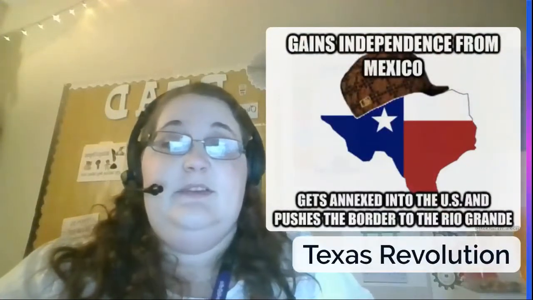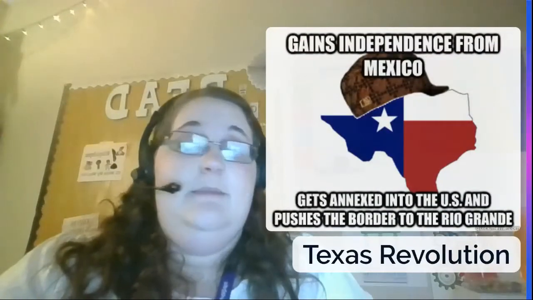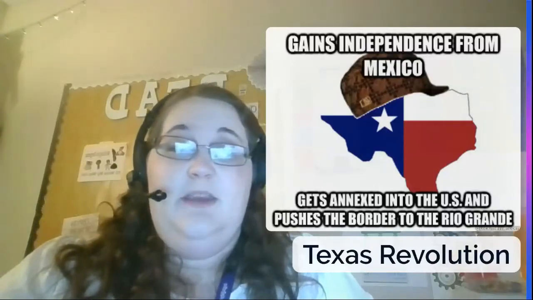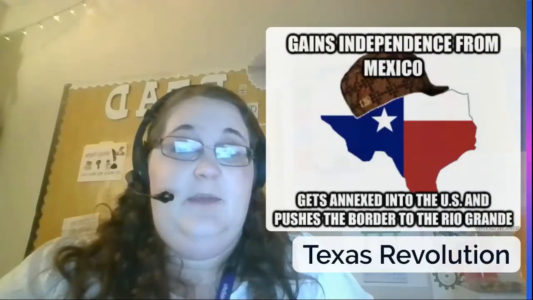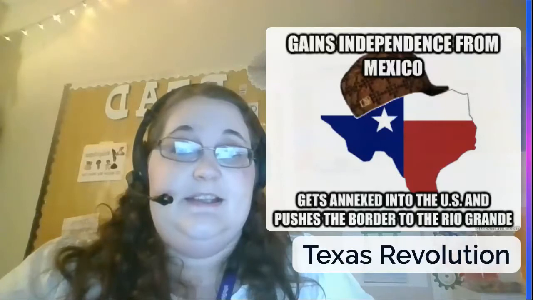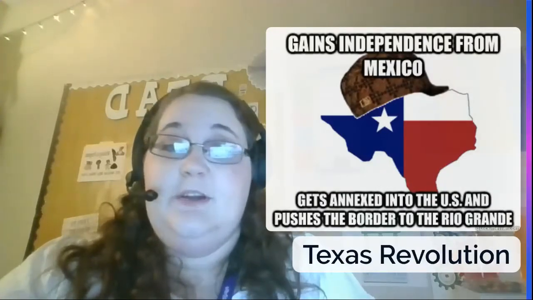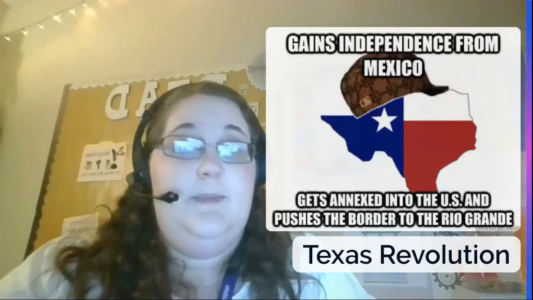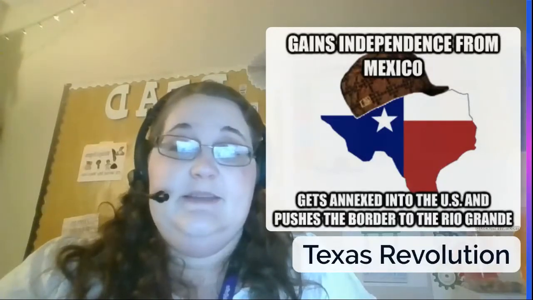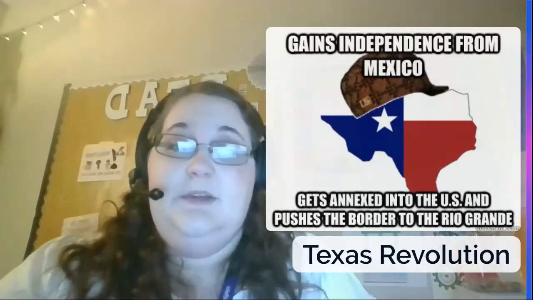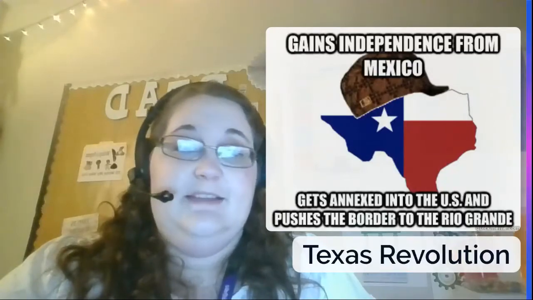So let's look at the Texas Revolution. Sam Houston and the Texas Army won the Battle of San Jacinto on April 21st, 1836. Santa Anna, the general for the Mexican Army, was captured and surrendered, which ends the war. In 1836, Texas won its independence and becomes its own country, the Republic of Texas.